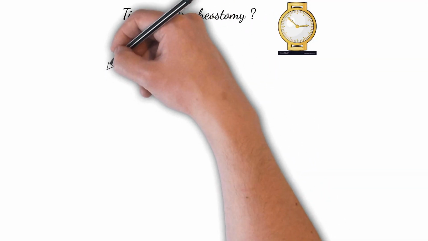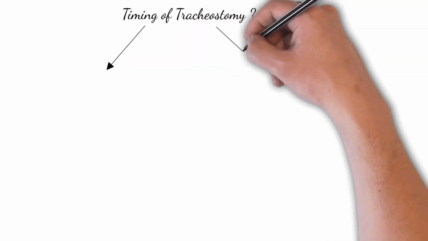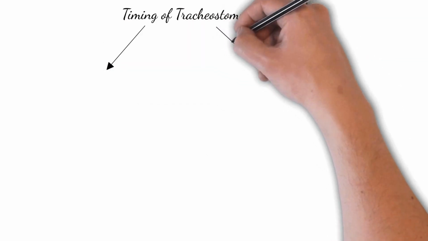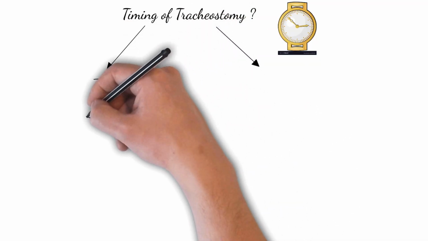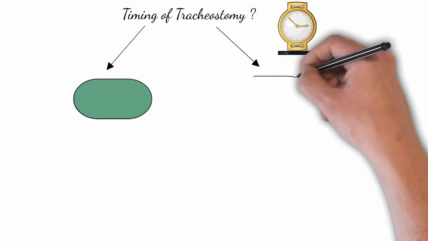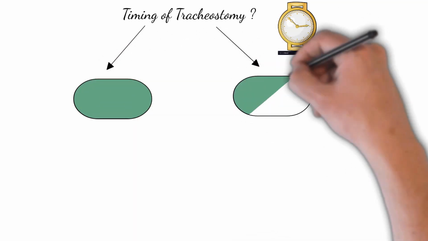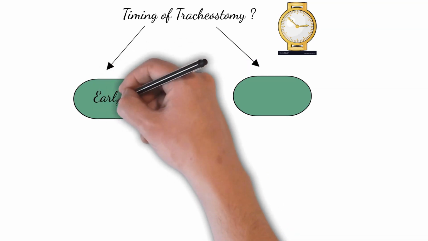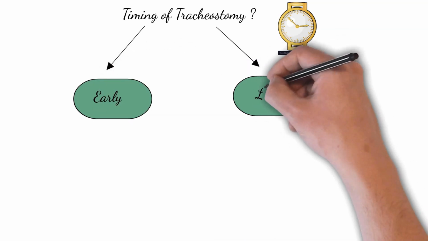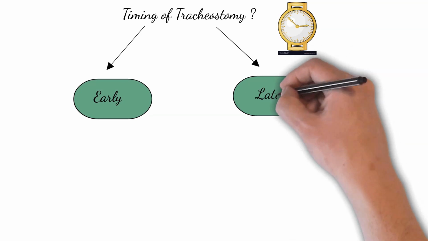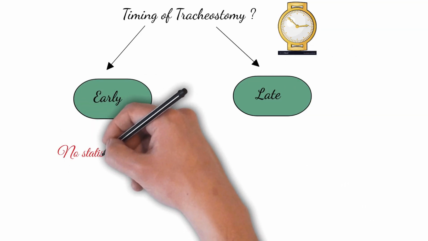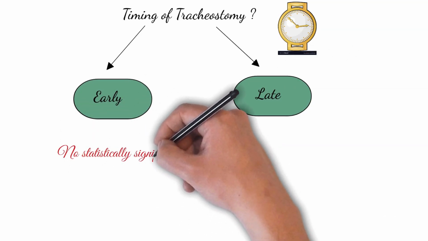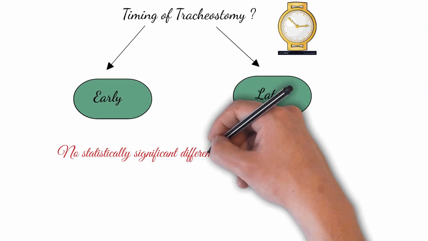The timing of tracheostomy. Tracheostomy can be classified as early tracheostomy and late tracheostomy. Tracheostomy can be done early or late, and there is no statistically significant difference in the incidence of VAP in the early and the late tracheostomy.